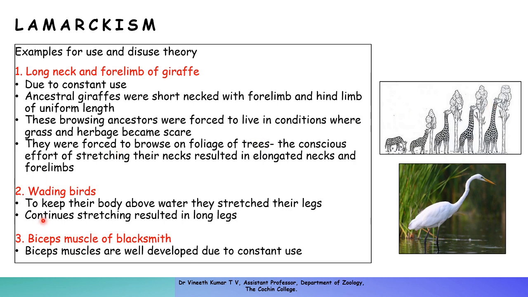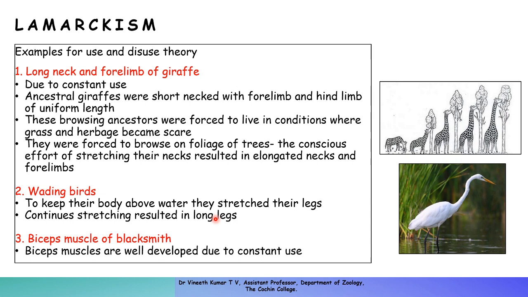The second example is of wading birds. To keep their body above water, the birds stretch their legs. All the birds were terrestrial, and when they started to find their food in water, for example in ponds, their body came into contact with water, and that impaired their movement because the feathers became wet. So there was an internal urge.